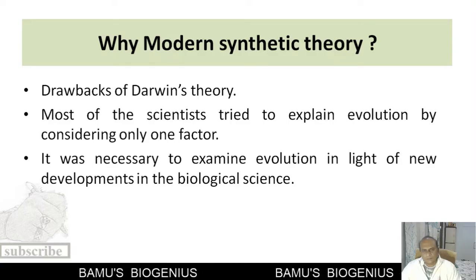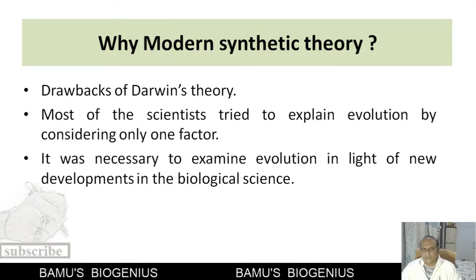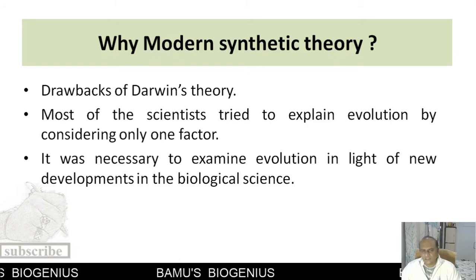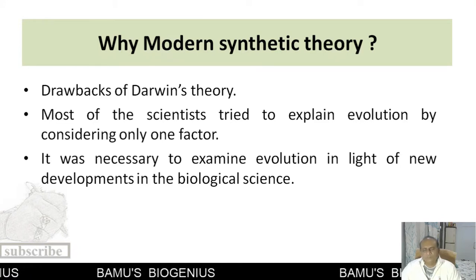Now when we talk about the modern synthetic theory, the first question that comes to our mind is why the modern synthetic theory is necessary. See, when we have studied Darwin's theory of evolution, we know that it was not foolproof.